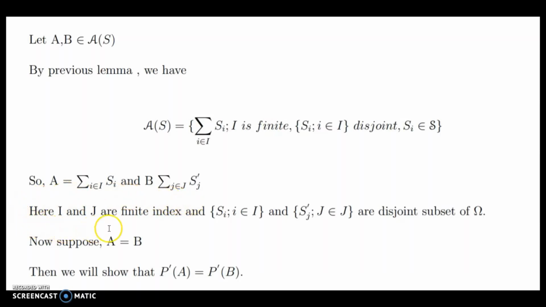Here I and J are finite index sets and the Si and Sj dash are disjoint subsets of omega. Now to prove P dash is a well-defined extension, suppose A equal to B. Then we will show that P dash of A equal to P dash of B.